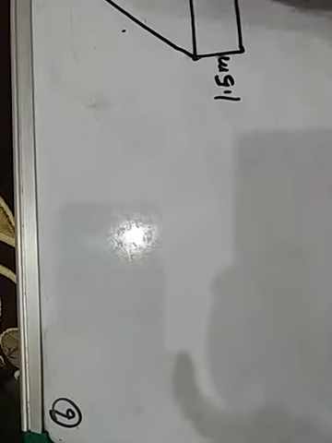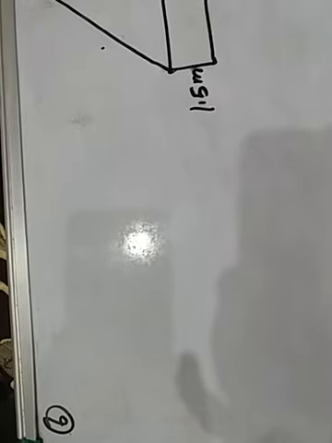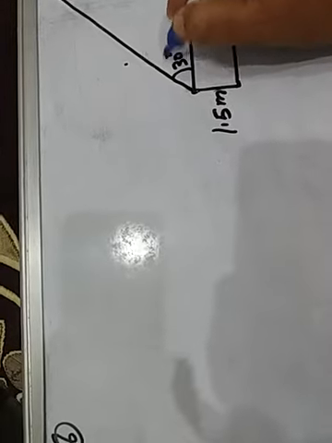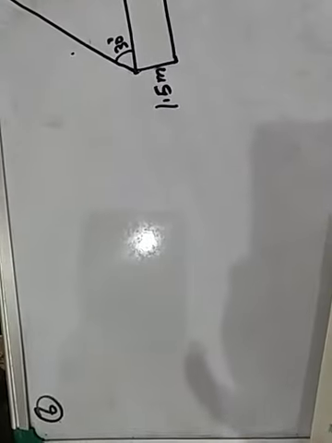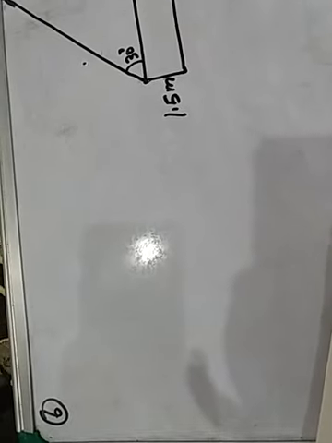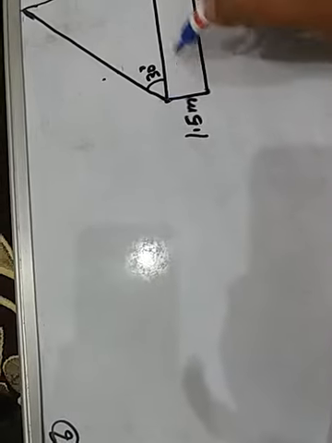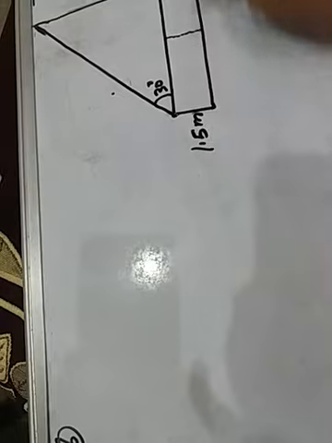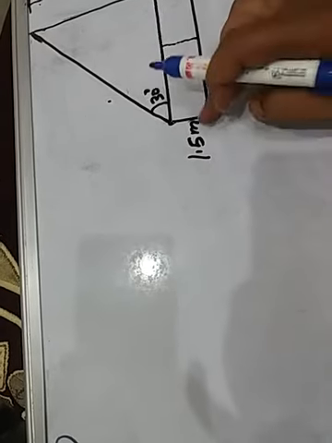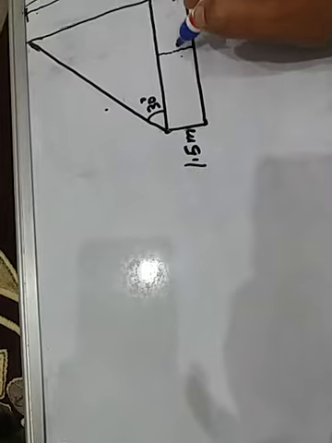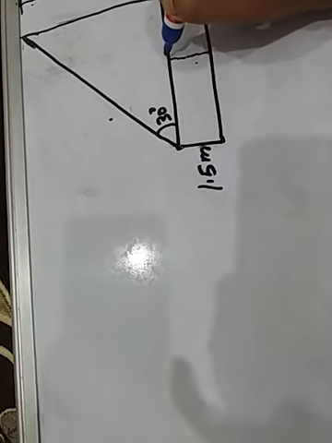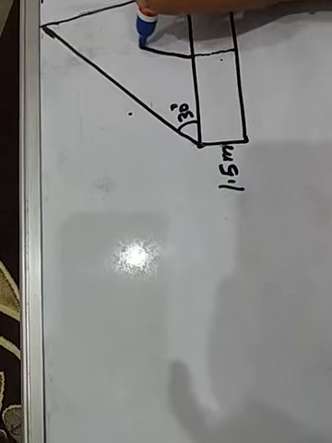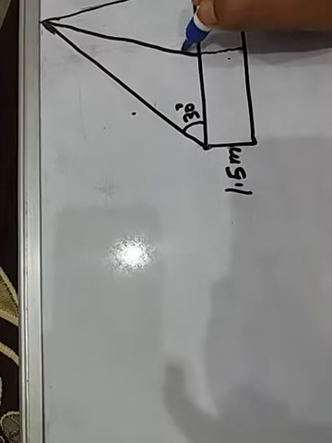Clear? The angle of elevation increases from 30 degree to 60 degree as he walks towards the building. This is 30 degree now. The boy is standing here. After some time, the boy will reach over here, walking towards the foot of the building, and this height will also be 1.5 meter. See, this angle increases from 30 degree to 60 degree, and it is now 60 degree.